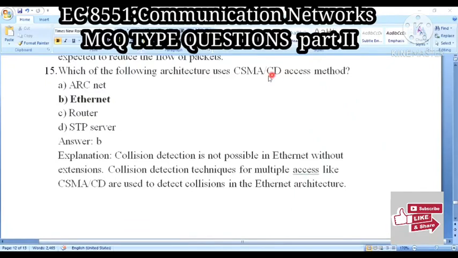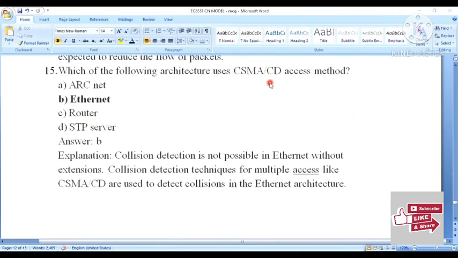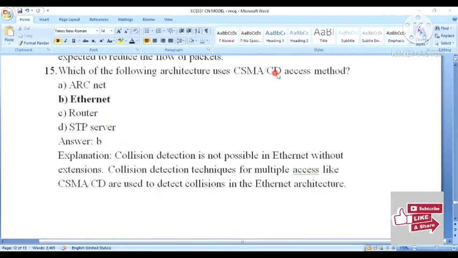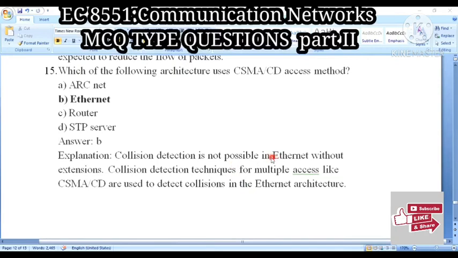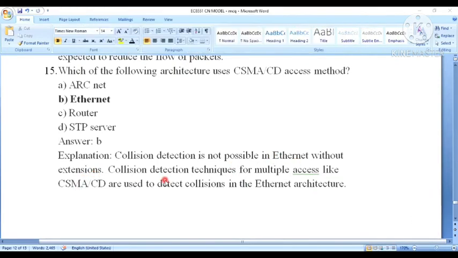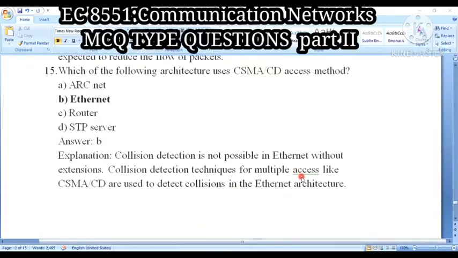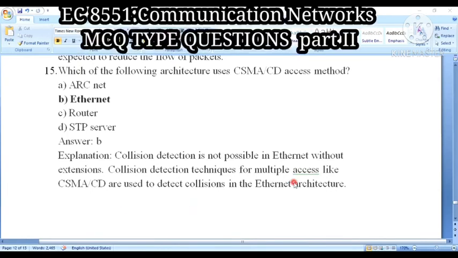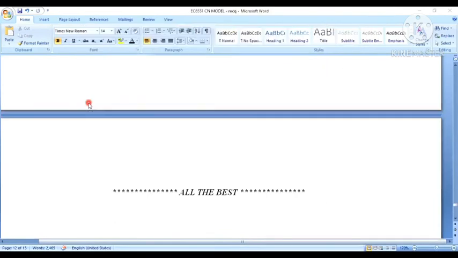CD is collision detection, CA means collision avoidance, and CSMA means carrier sense multiple access. Collision detection techniques for multiple access like CSMA/CD are used to detect collisions in Ethernet architecture. So the answer is Ethernet.